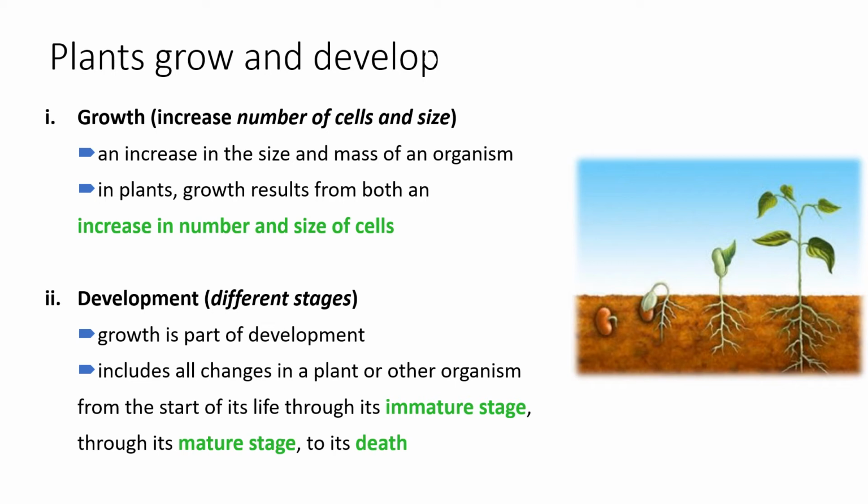So remember, when you can see the size of the plant change, we can say that the plant is growing. But when we mention that the plant has three different stages, from immature to mature stage until its death, we are talking about the development of the plant.